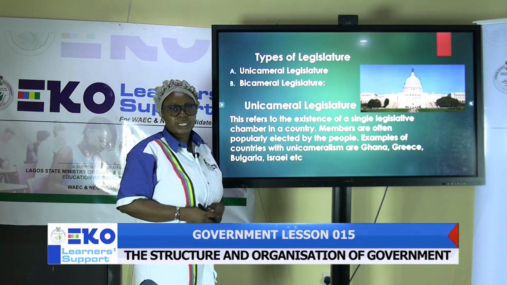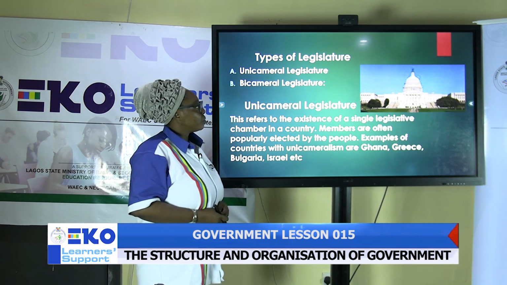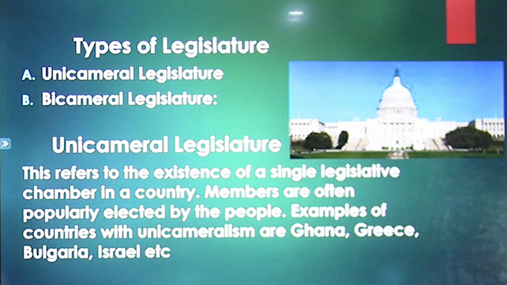Now we want to look at the types of legislatures. We have two types of legislature. Number one is called unicameral legislature, or you can call it unicameralism. The second one is bicameral legislature, or you can call it bicameralism.